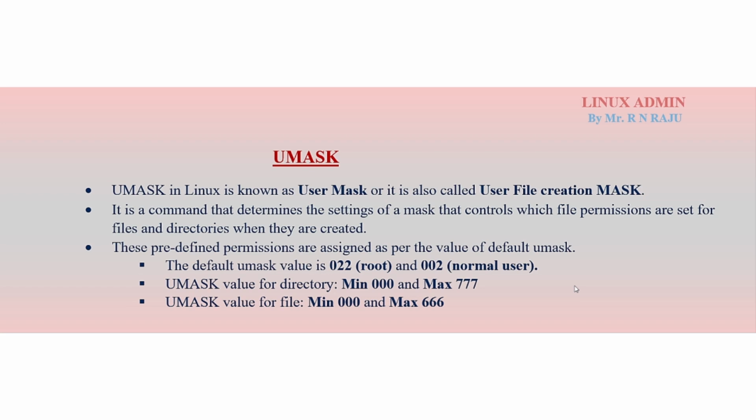It means if you create any new file or any new directory, by default the predefined permissions are generated by the umask value. So the user file creation mask generates predefined file permissions. These predefined permissions are assigned as per the value of the default mask.